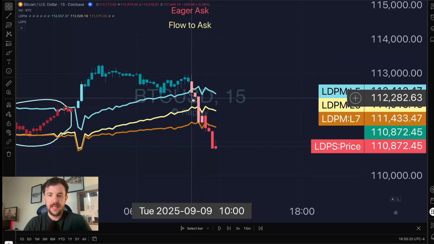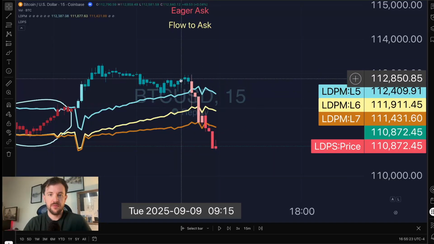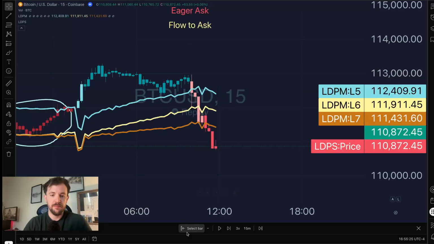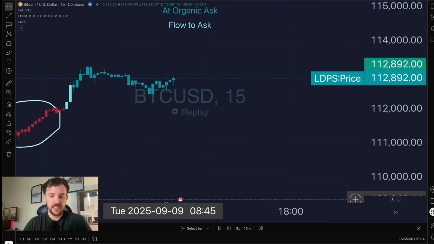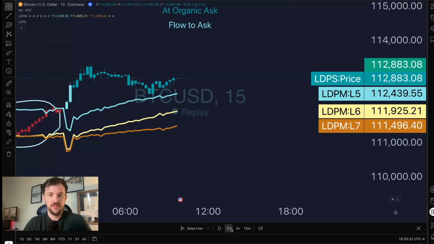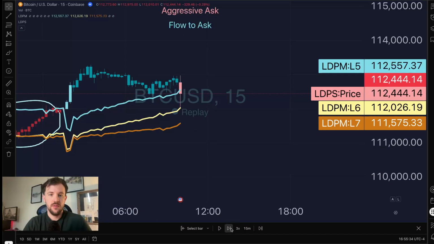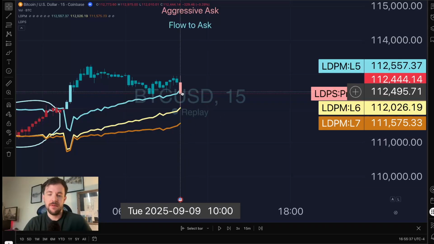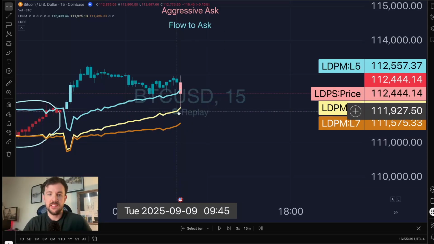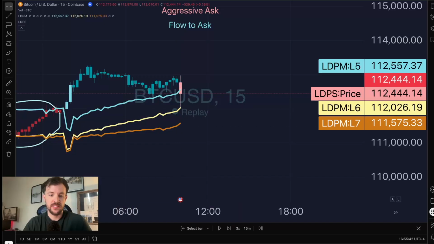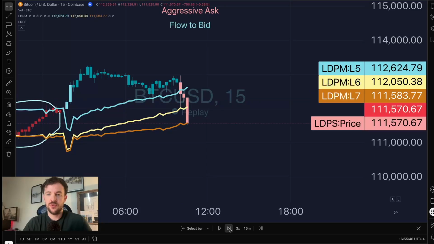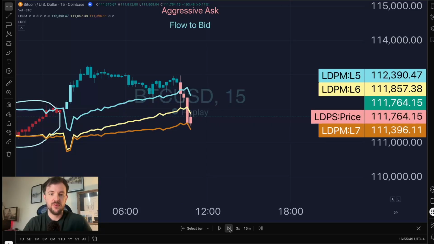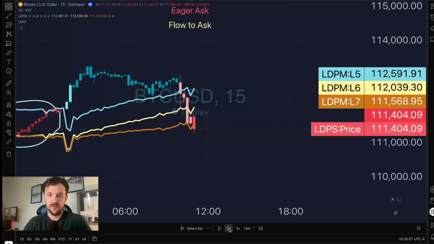So right here at 10 a.m., we see that we bounce, we go for another bounce, but we immediately become bearish. And then that tells us that the support is likely to fail, which it does. So we're bullish. Bam, right? And in fact, it fails. LDPM L5 fails, and then we actually get caught on LDPM L6, which rises a little bit to meet spot. So we get that support, but we're still bearish, so we're likely going to test LDPM L6 again, which we do, and then we bounce off LDPM L7, but bearish liquidity actually just gets worse.